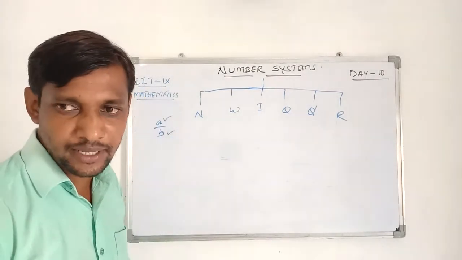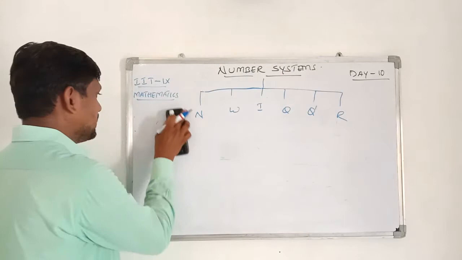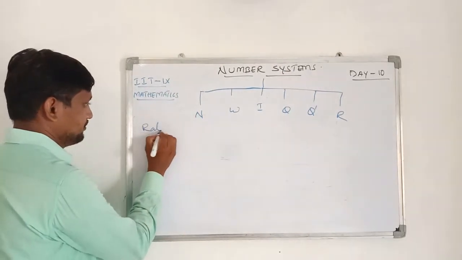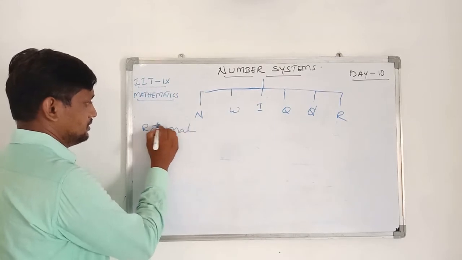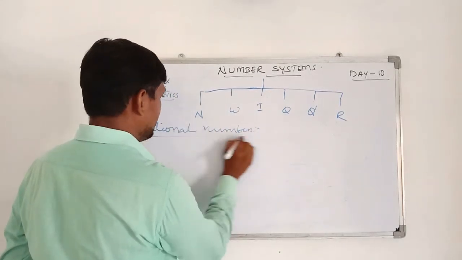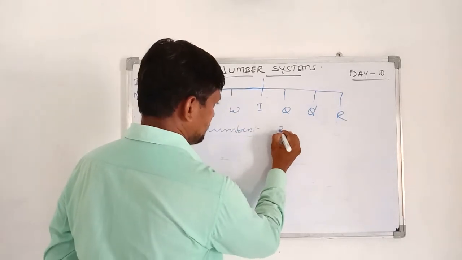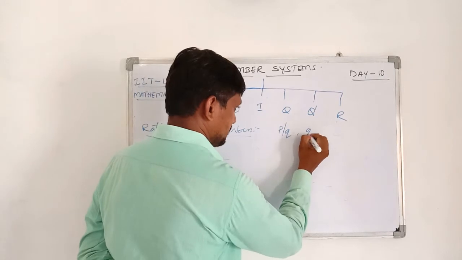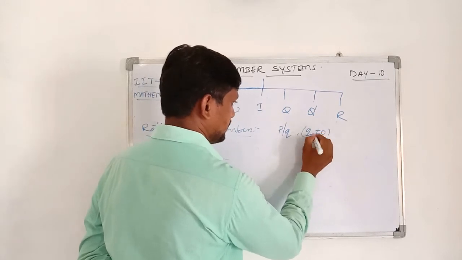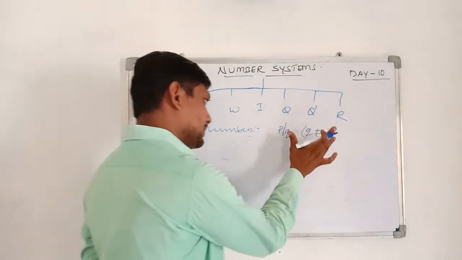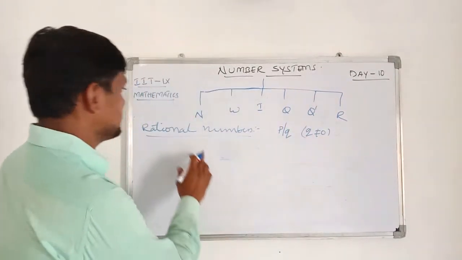The numbers which are expressed in the form of fractions, but the original definition is the numbers which are expressed in the form of p by q, where q is not equal to 0, are called rational numbers.